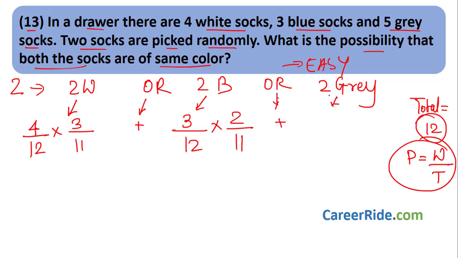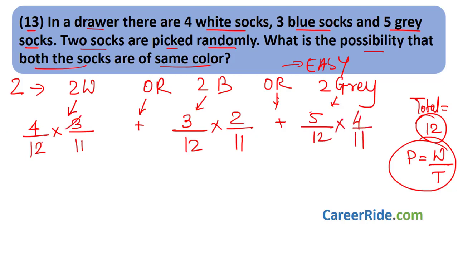Now I choose the grey socks. Choose the first grey sock. How many grey socks are there? 5. So the choices are 5 grey socks. What I want is grey. 5 grey socks are there, divided by 12, into 4 by 11.